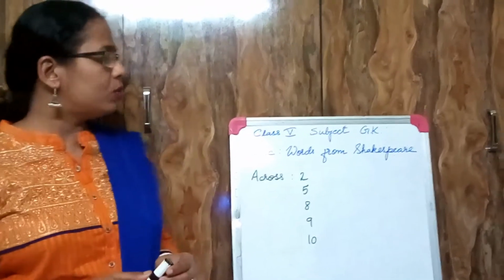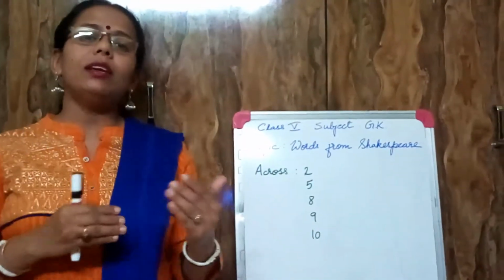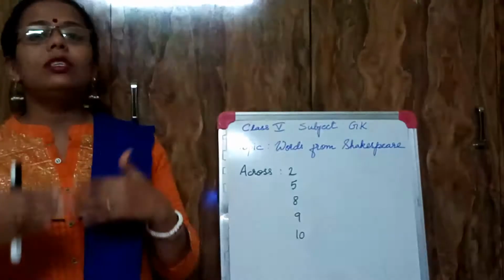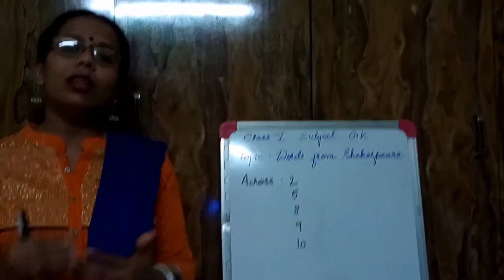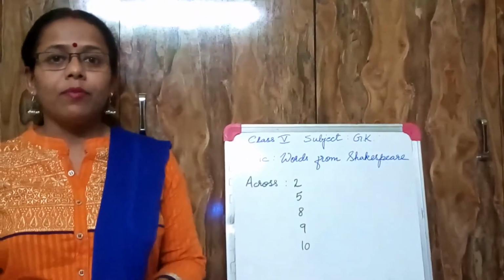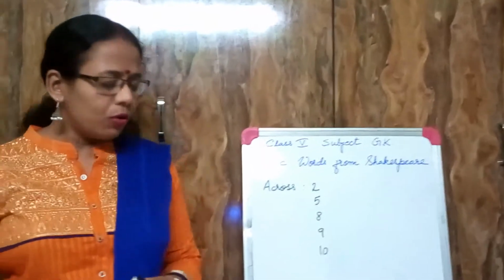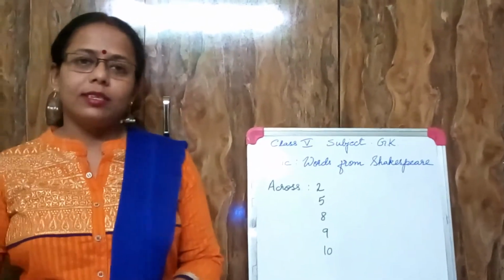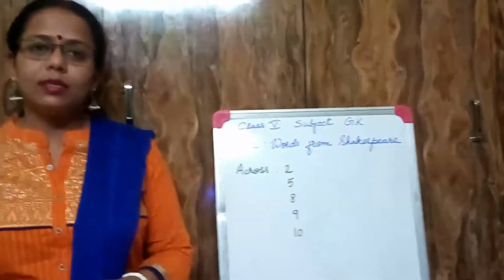He always made new words so that the meaning shouldn't change but it sounds sweet, and according to the situation of the tragedy or drama it should fit appropriately. So he was a great writer, a great person.